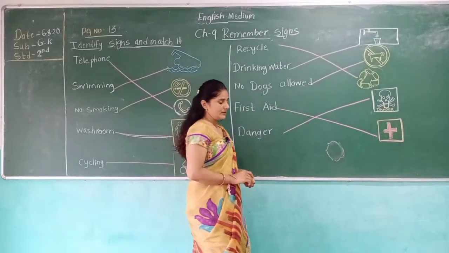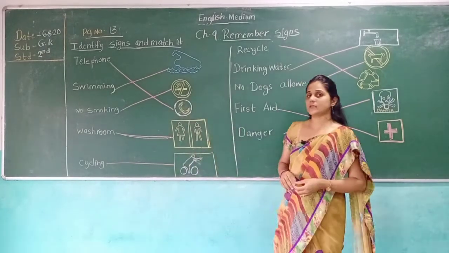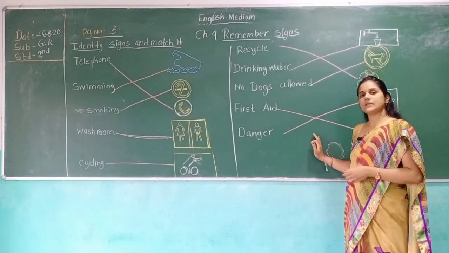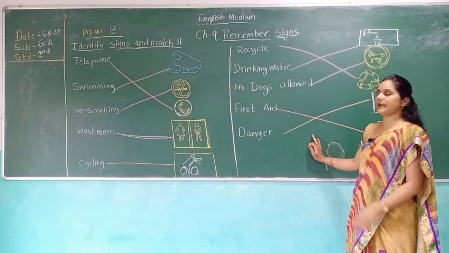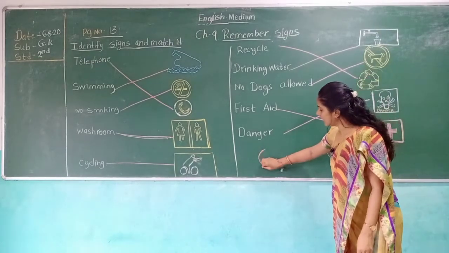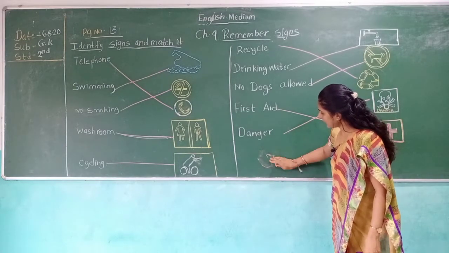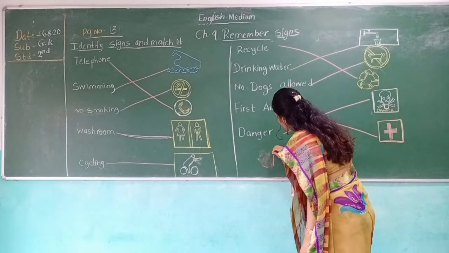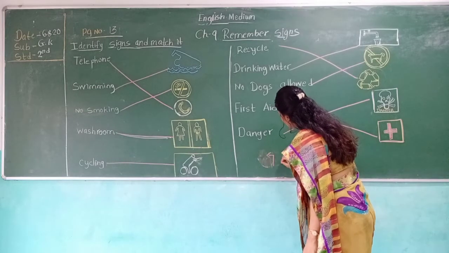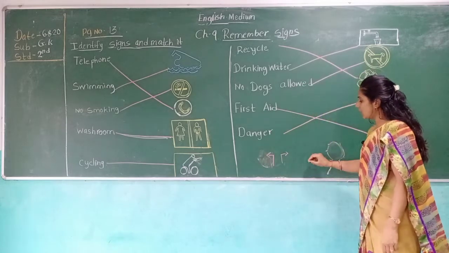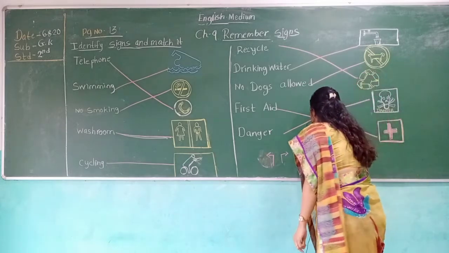Now you have seen the different traffic signals and road signals. There are many signals and signs. When you see on the road, there is a left arrow. When you have to go to the left side, you see a left side, right side. Then there is a no parking board.